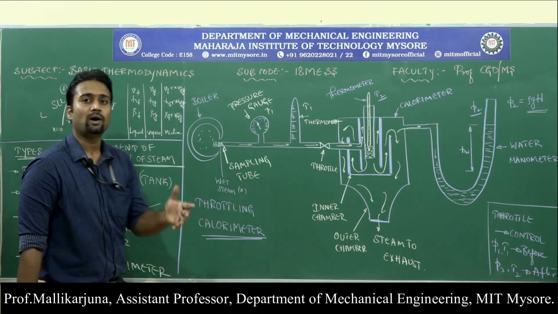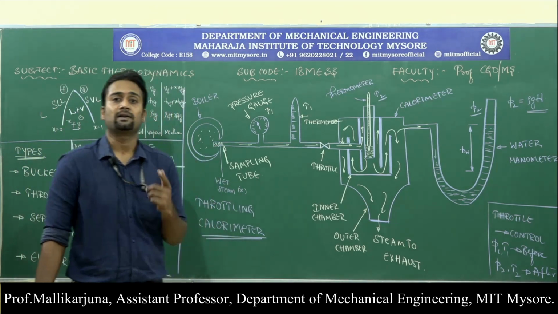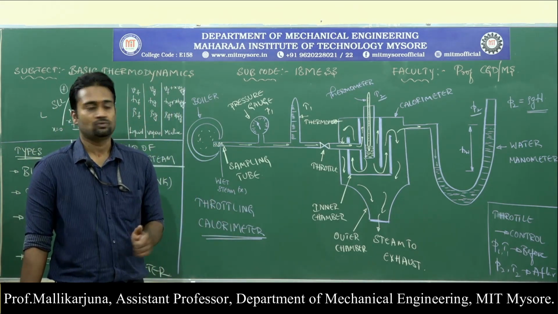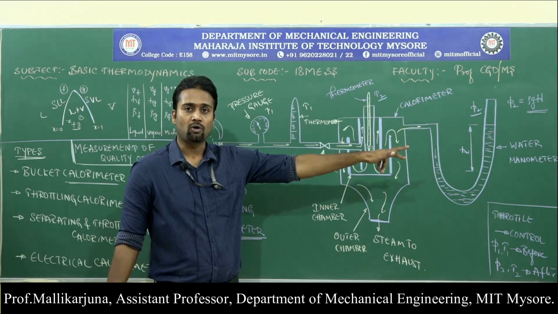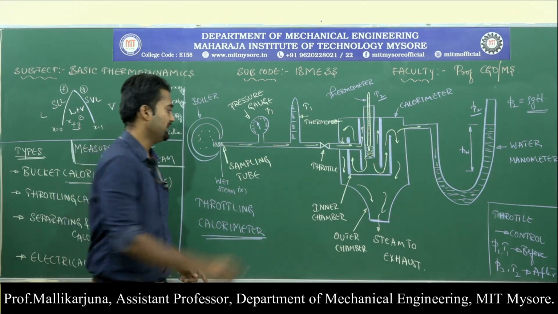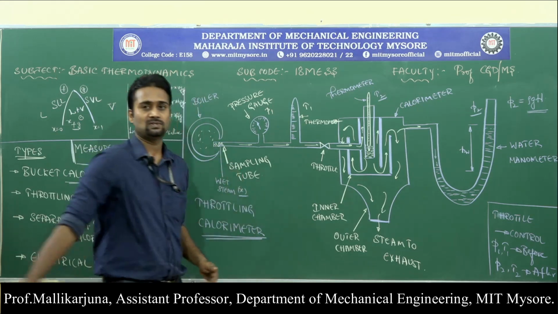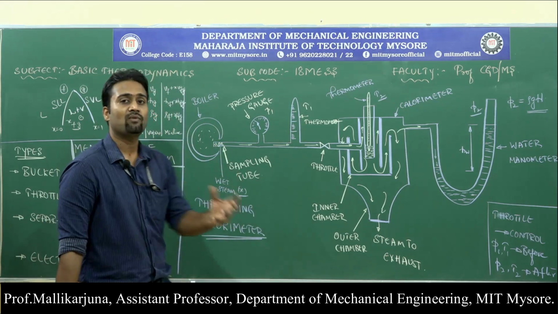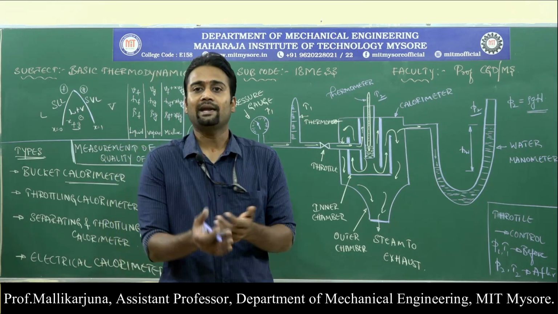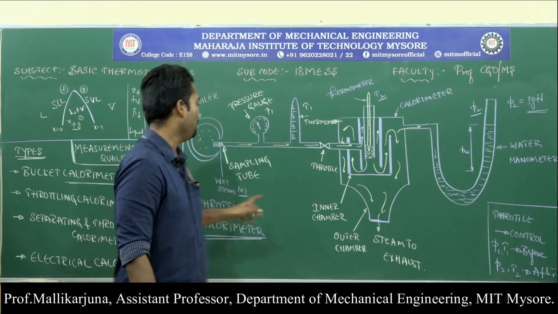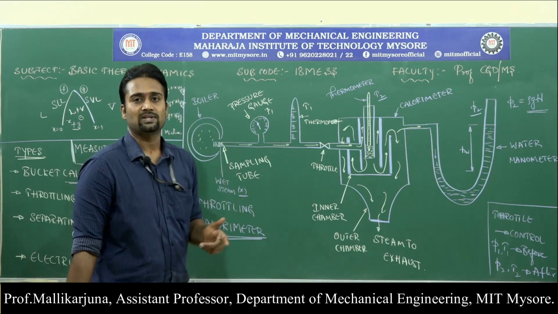The dryness of the steam needs to be measured. So by measuring the pressure and temperature before throttling and after throttling, we will be extracting the value of x. How are we going to extract the value of x? With the help of equations. Once I write the equations, you will come to know how this x has been extracted.